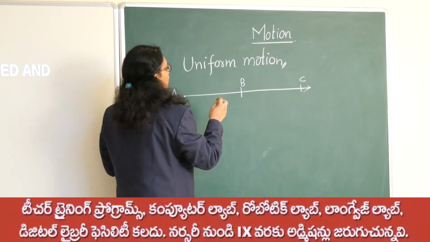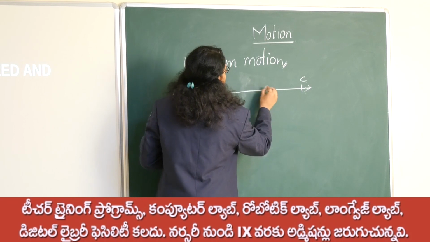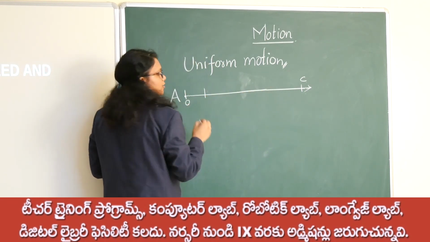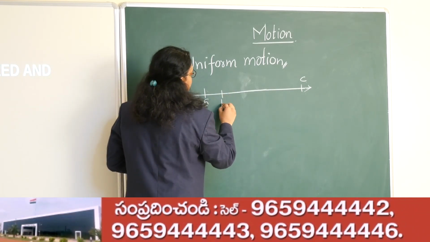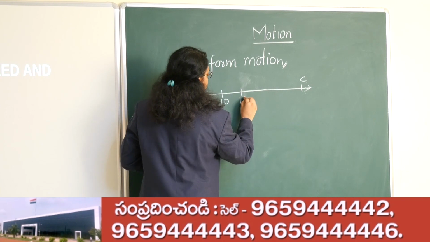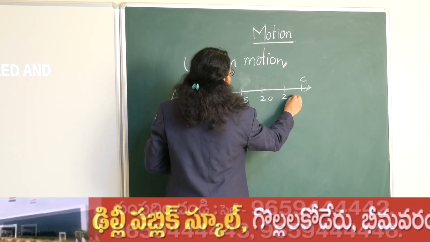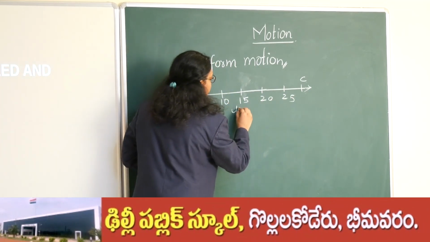Now we will forget this. We all know about the number line. So this is A and it starts with 0, then 5, 10, 15, 20, 25.